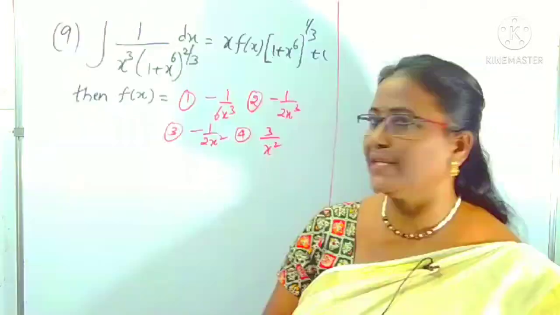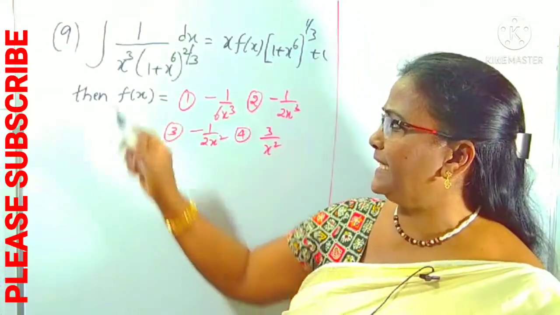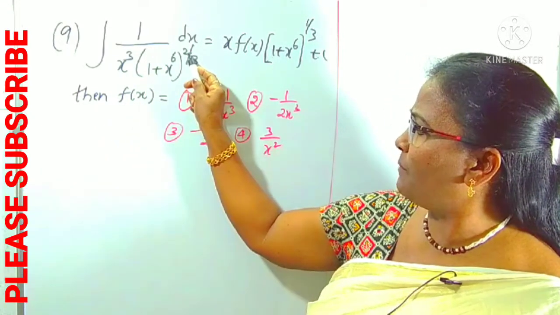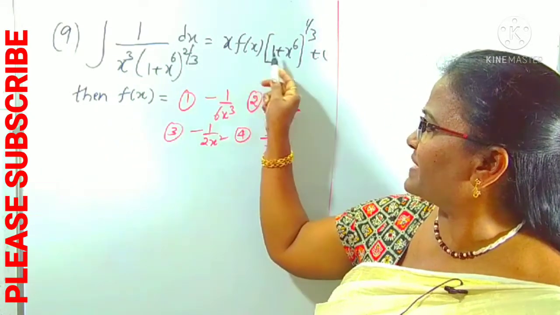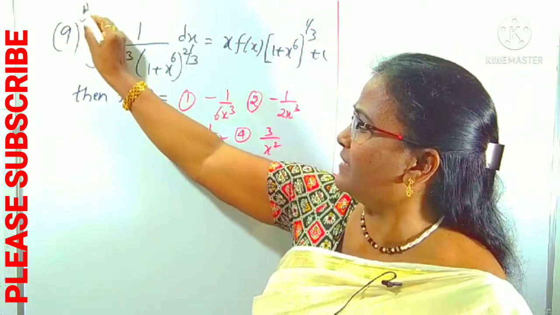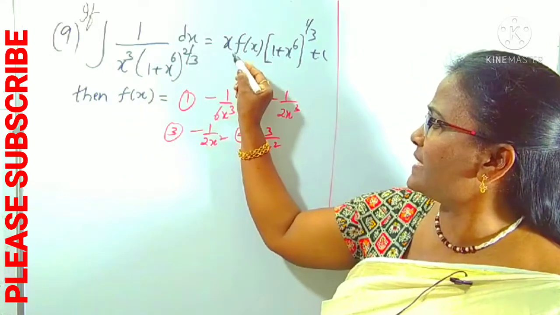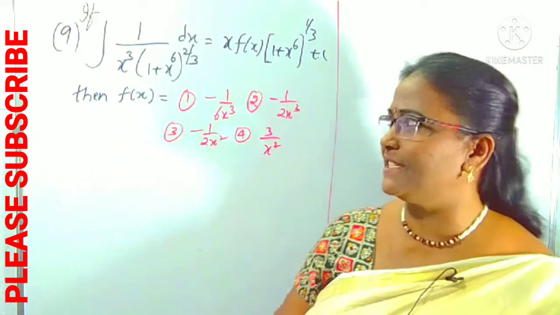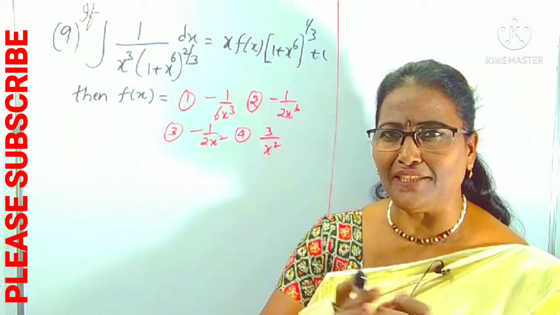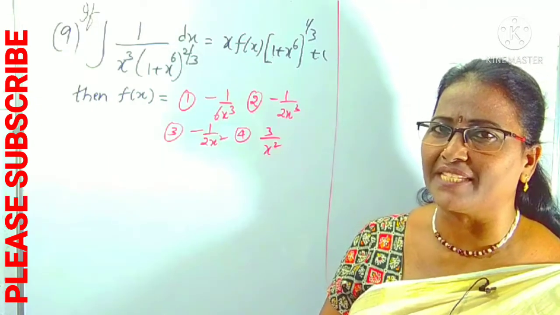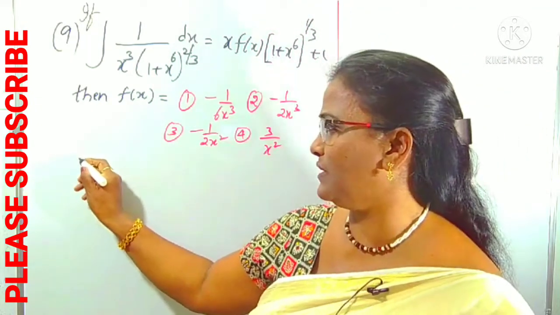To save time, this question is given: the integral of 1 by x cube into 1 plus x power 6 whole power 2 by 3 is given as f of x. If this integral is given as f of x, then he is asking for the function f x. To find it, first find the integral as usual, then compare with this RHS, and from that you can recognize what f x is. Okay, that is all I am doing here.